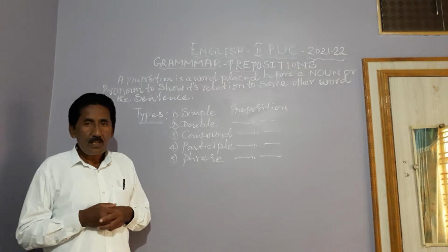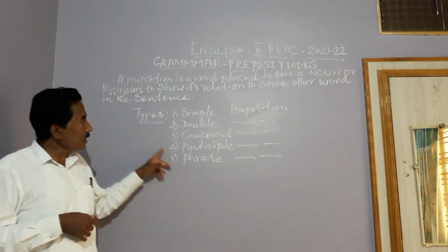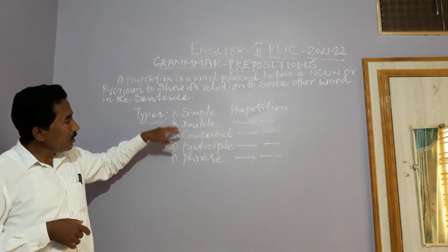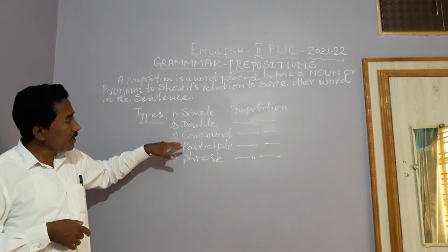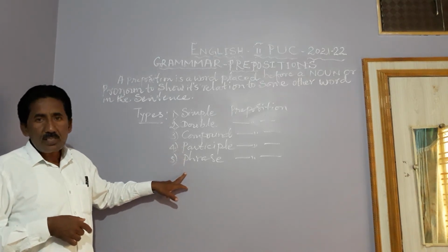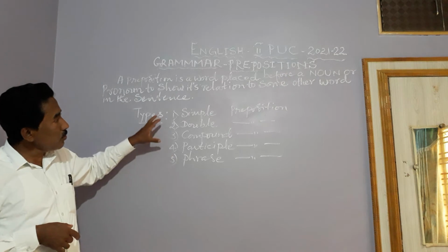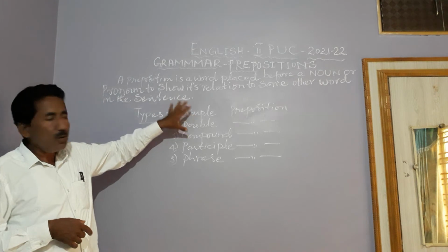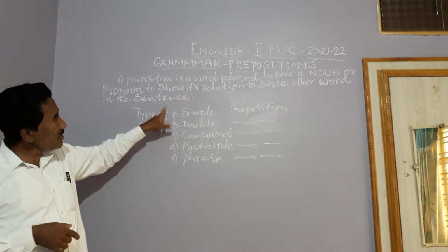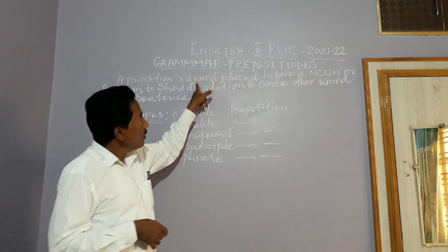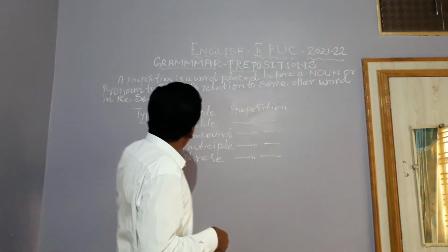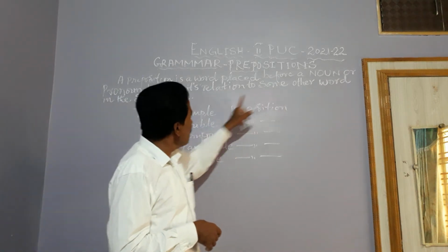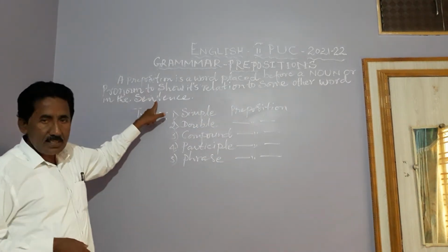These are some of the important phrasal prepositions. In total, we have five types of prepositions: simple preposition, double preposition, compound preposition, participle preposition, and phrasal preposition. Understand? In this session, I would like to revise once again the meanings and definitions of prepositions. In the first place, a preposition is a word placed before a noun or a pronoun to show its relation to some other word in the sentence.